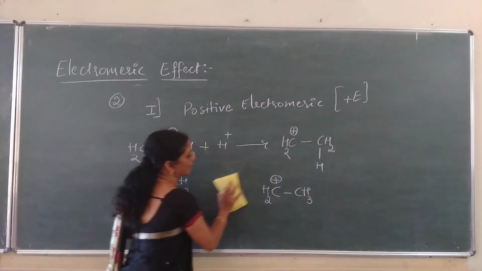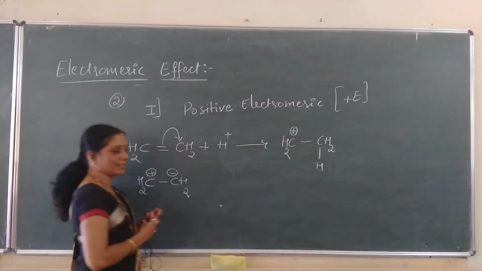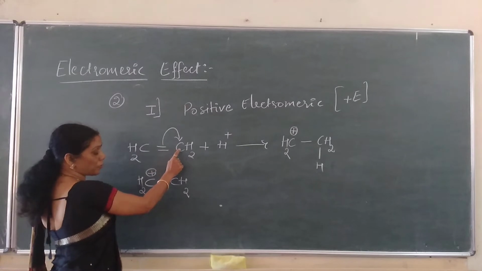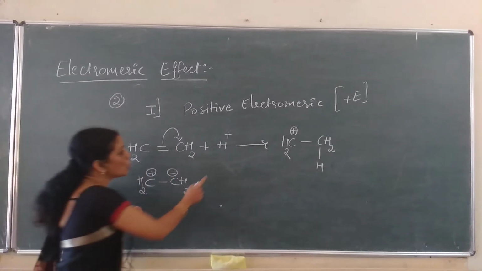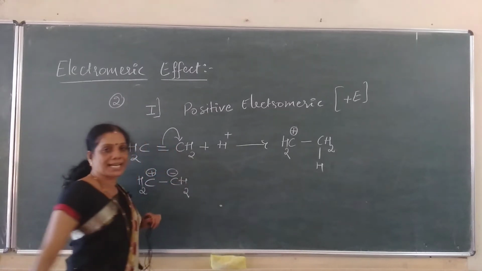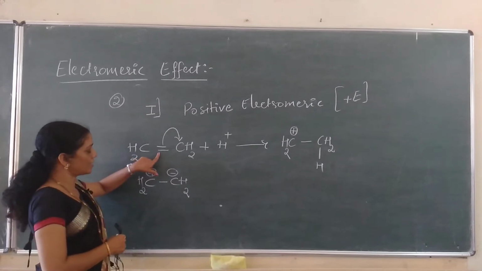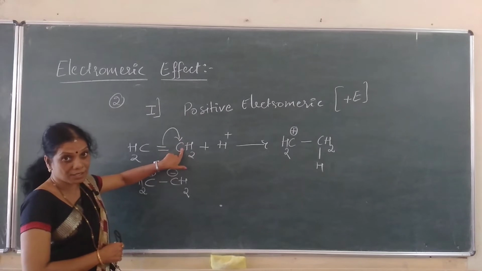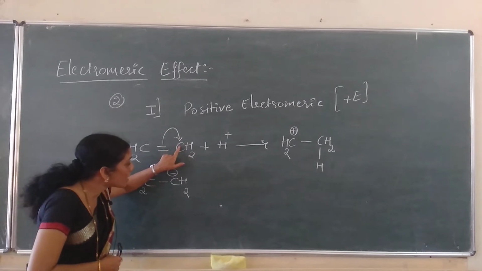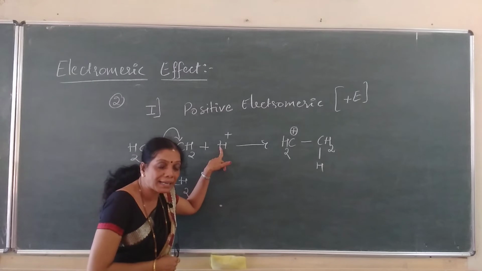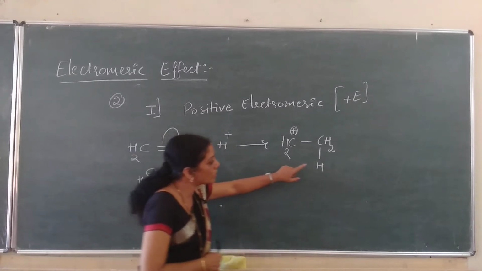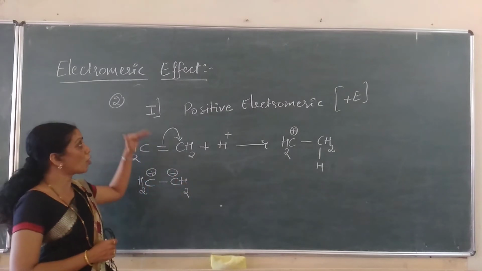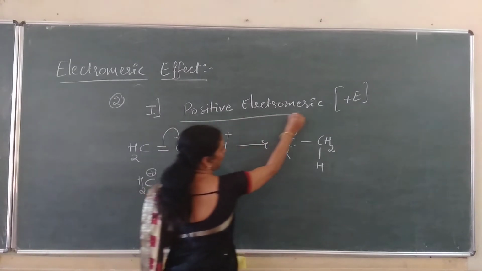You can see here in this reaction which I have written here, transfer of electron takes place to that carbon atom to which attacking agent attaches. See here students, I have written complete transfer of pi electron to this carbon atom. To the same carbon atom the electrophile attacks and a new bond is formed with that carbon atom only. This type of electromagnetic effect is always called as a positive electromagnetic effect.